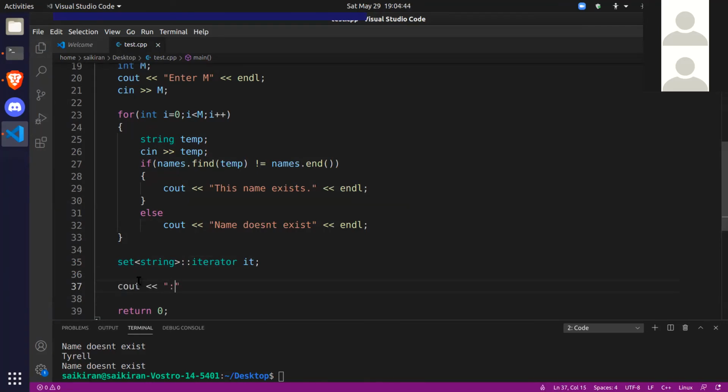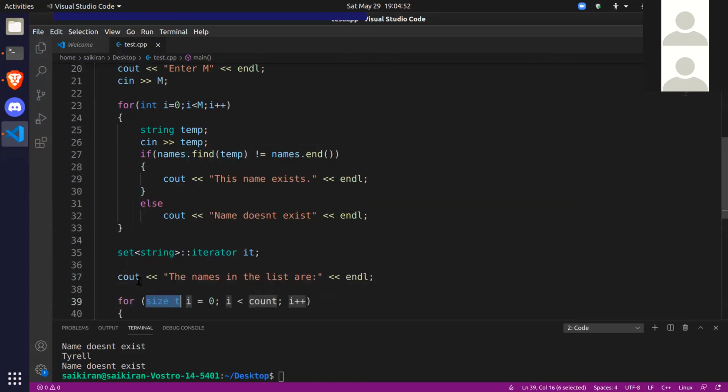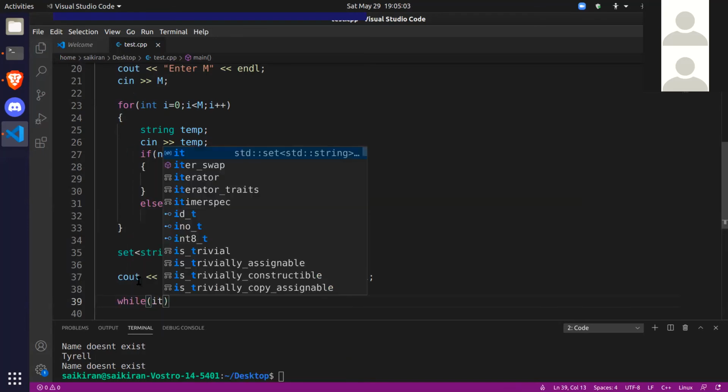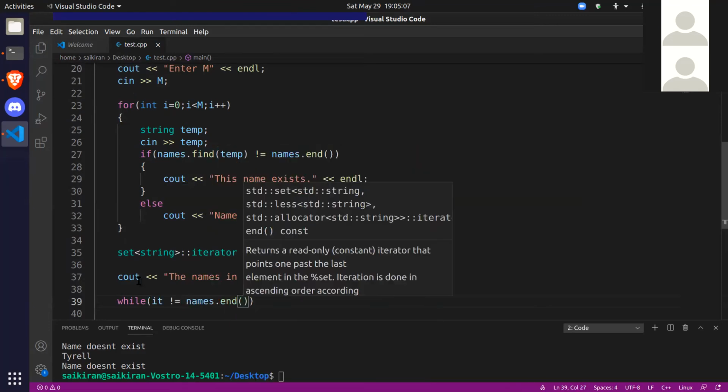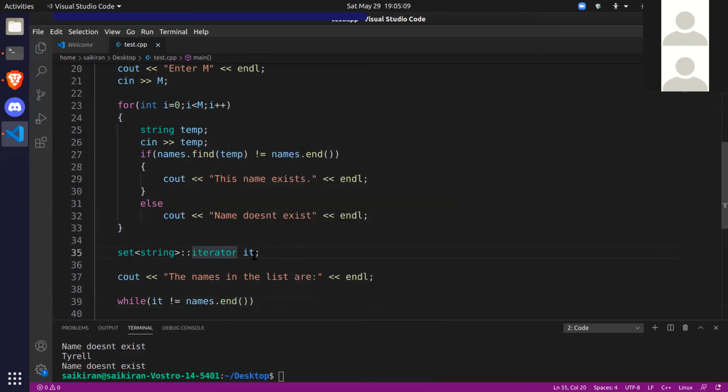first we'll print a small message. The names in the list are... for, sorry, we cannot use a for loop, my bad. While IT not equal to names.end. Another thing that we forgot: this is an iterator, so think of an iterator like a pointer, like an arrow.